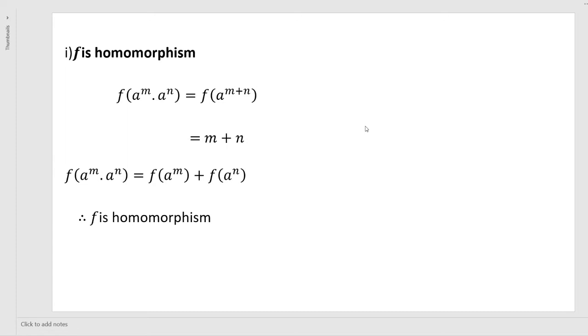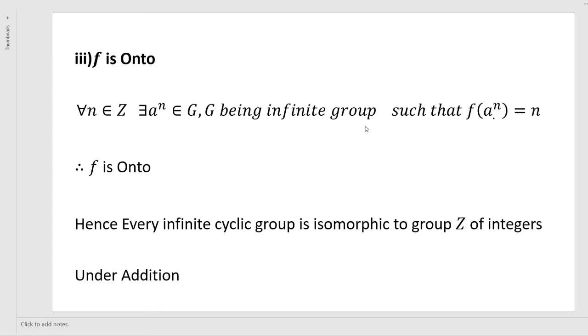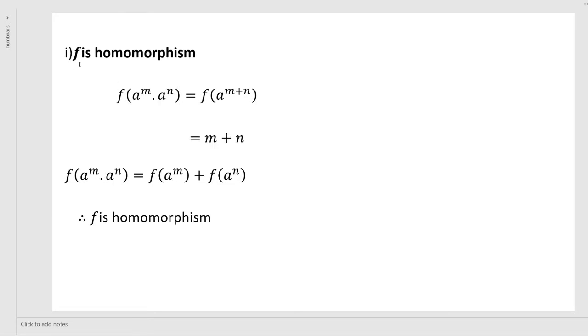We have to show the function is an isomorphism. First, we have to show the function is a homomorphism. Secondly, we have to show that f is one-one and f is onto. Then we can conclude that every infinite cyclic group is isomorphic to the group Z of integers under addition. First, consider f is a homomorphism.